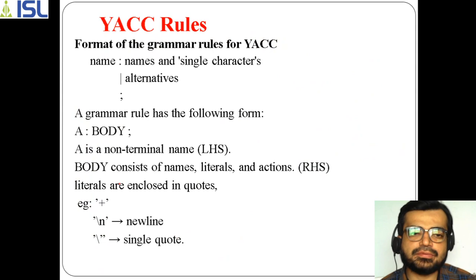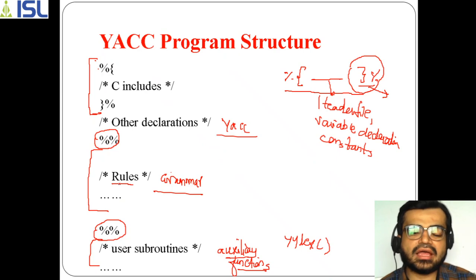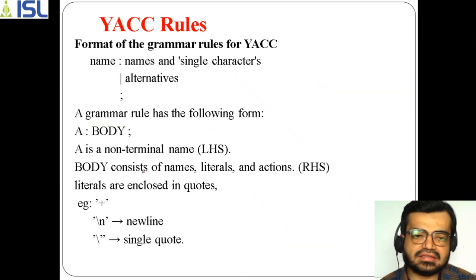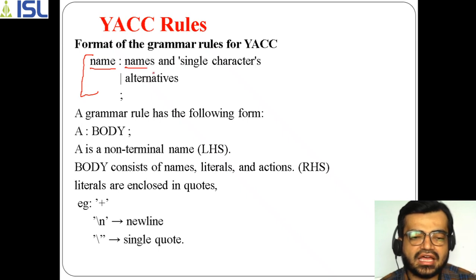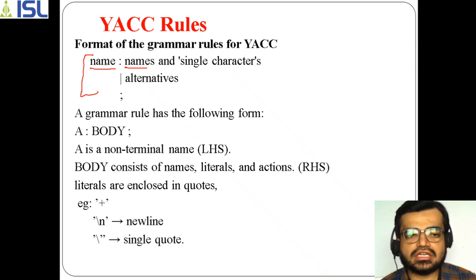Now if I implement this program structure, we will see with an example how exactly it is taken. I said we have to specify the rules. So in this one we are specifying the rules. For example, there is a grammar, and here is the format of the given grammars. This is your left hand side and this is your right hand side. The right hand side contains terminals as well as non-terminals, but the left hand side contains only non-terminals.